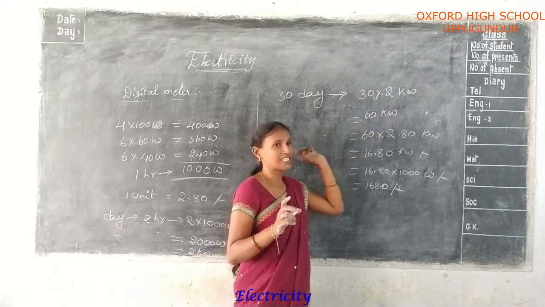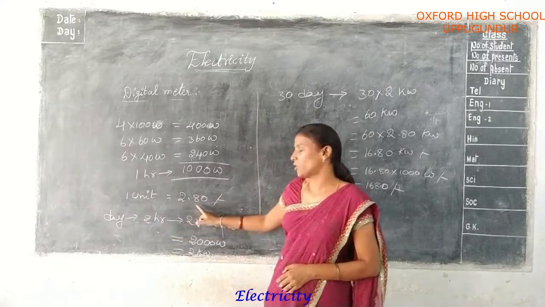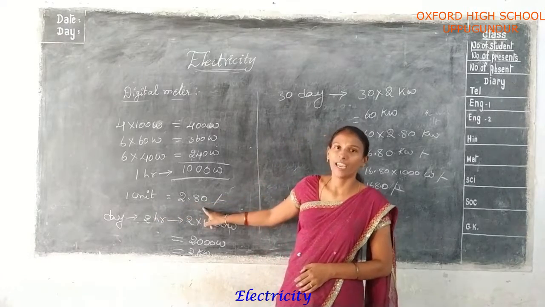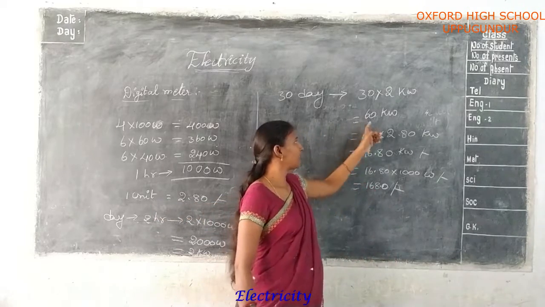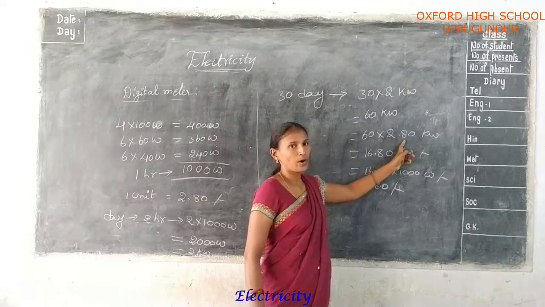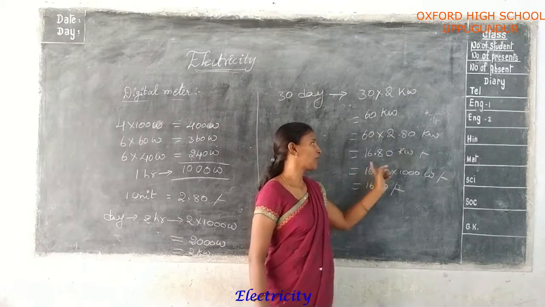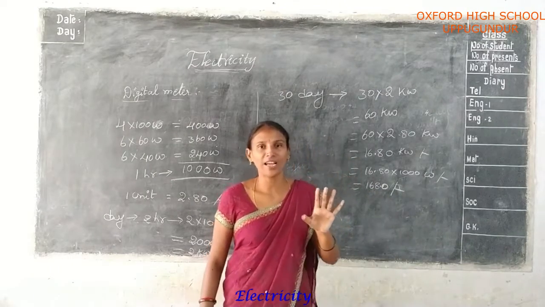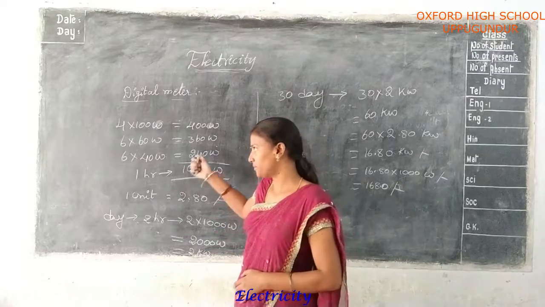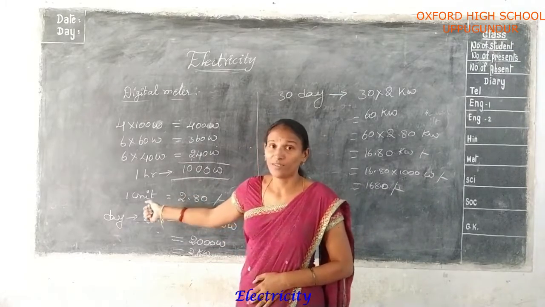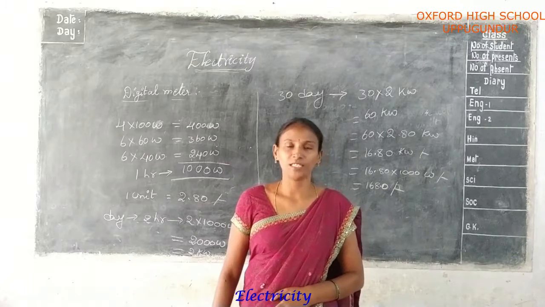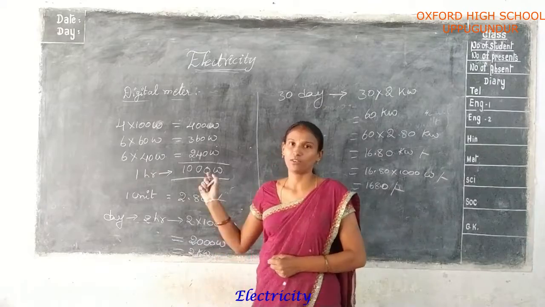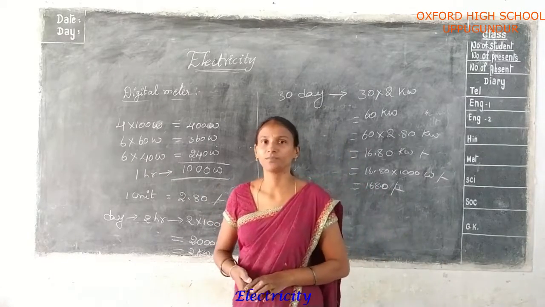Okay, but here the cost of 1 unit is given. Yes sir, the government already declared that the cost of 1 unit is 2.80 rupees. So you multiply the 60 kilowatts into 2.80. Finally it comes to 168 rupees. Finally, monthly you have to pay 168 rupees according to your electricity usage. Okay, understood?